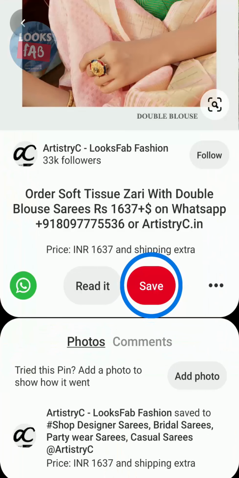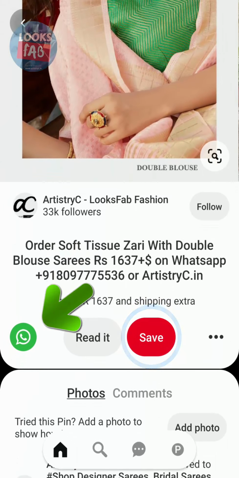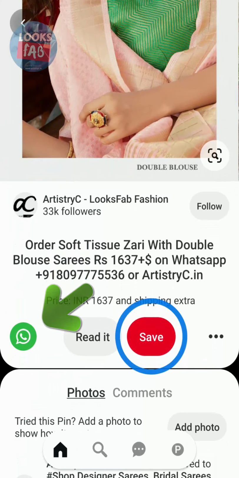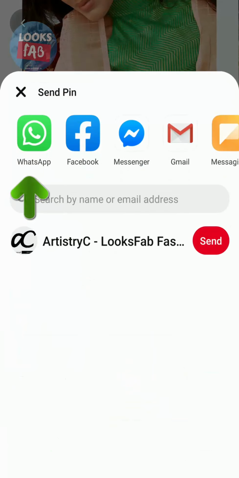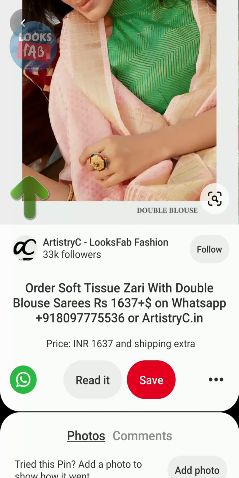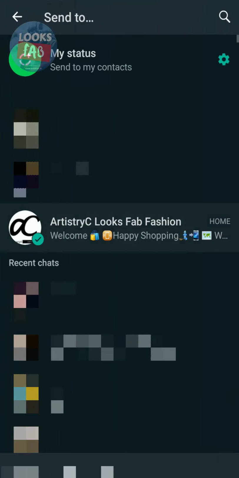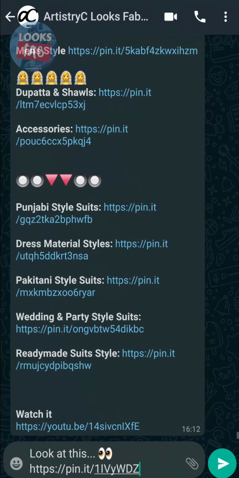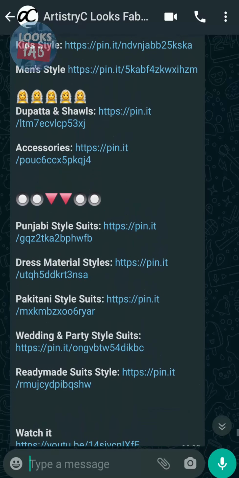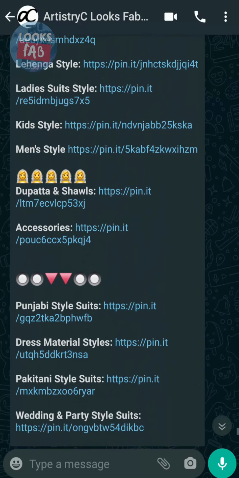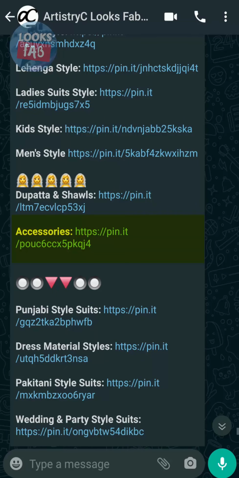If this is the sari that you would like to buy from us, you could send the link to us through WhatsApp. Click on WhatsApp and send the pin. This is one way of doing so. The other way is, I will just show it to you right now.